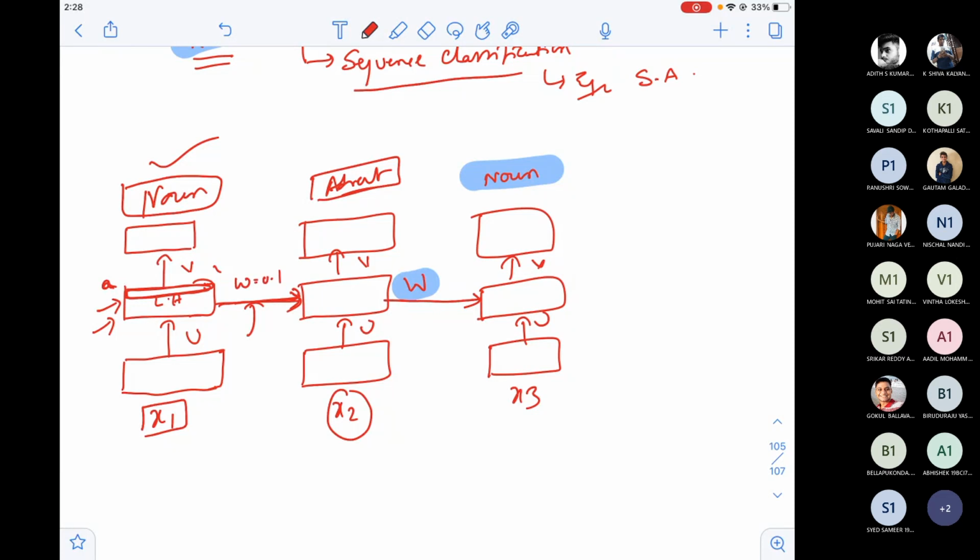Again it checks the probability of the current word x2 being adverb or adjective or something else. Like that it applies gradient descent, the same gradient descent, stochastic or Nesterov or momentum, whatever. All these weights will be back propagated and updated until you get the right output for the current architecture. We'll see how that back propagation works, because I'll show you the proof also. I think today itself we'll see.